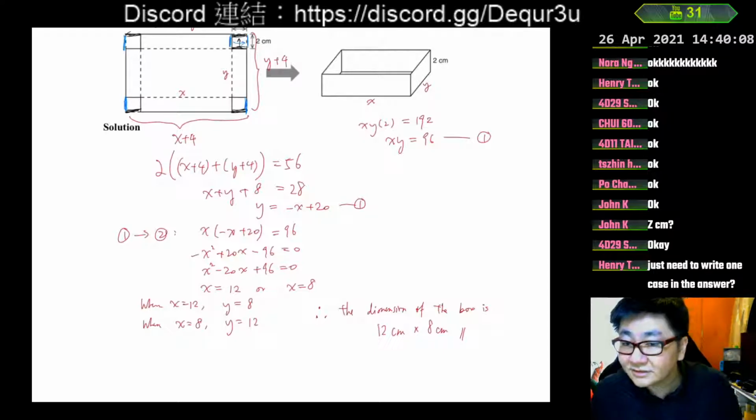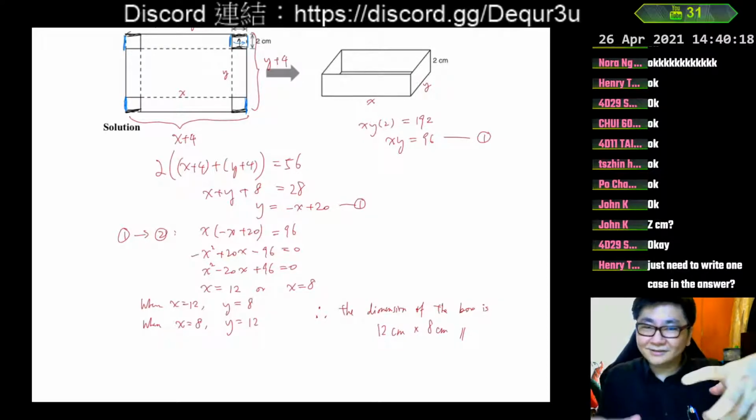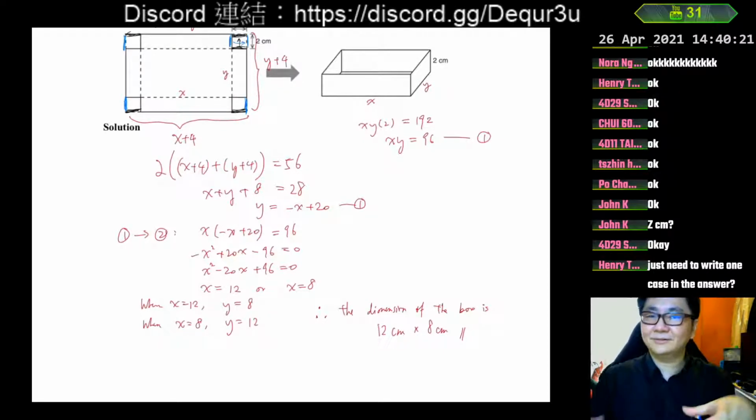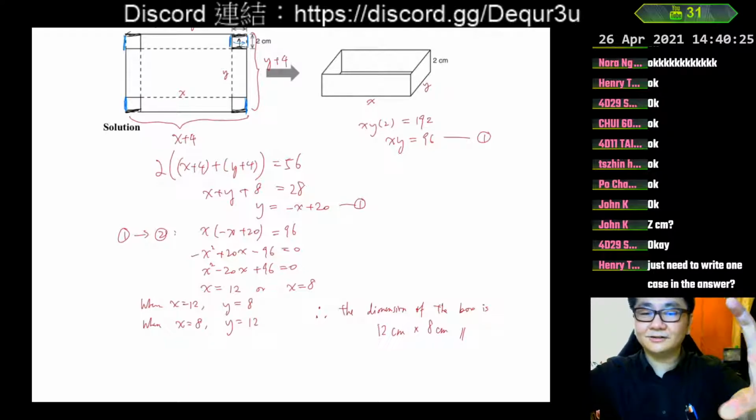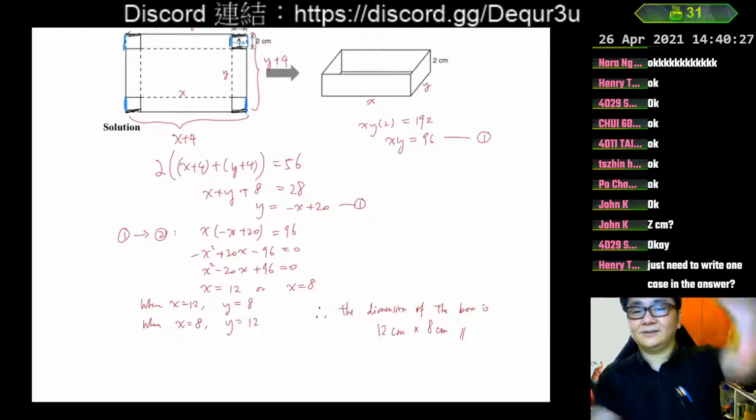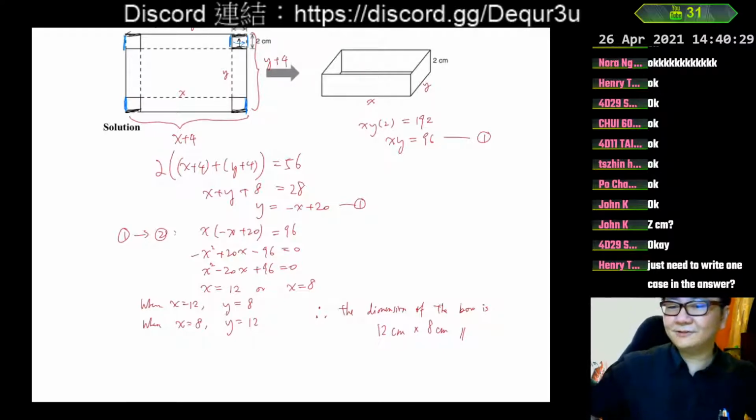Just need to write one case in the answer, because 12 cm times 8 cm is the same as 8 cm times 12 cm. It's just the different direction of the rectangle. You can refer to the lower corners, see my screen. It's either this or this, and they are the same size. Therefore, you don't need to write the other one.